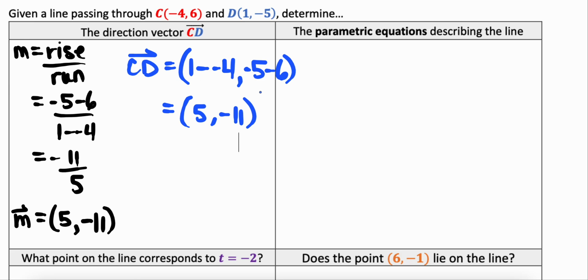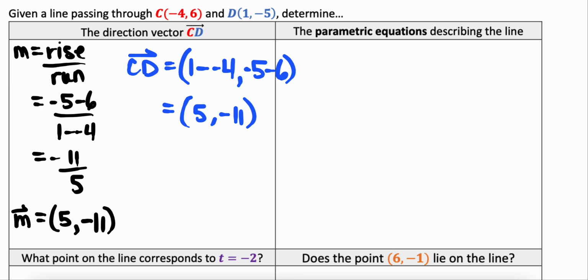We could have also done that just finding the vector between 2 points when we looked at the equation of a line passing through points A and B from the first side of the page. So once we found the direction vector, now we can start to think about the parametric equations.